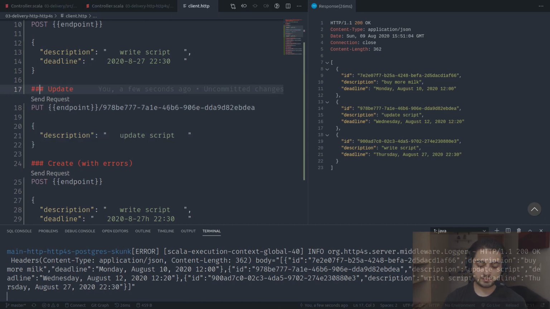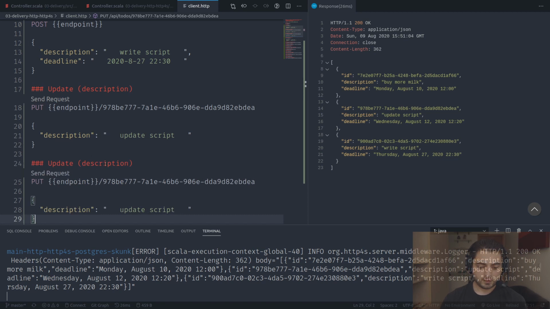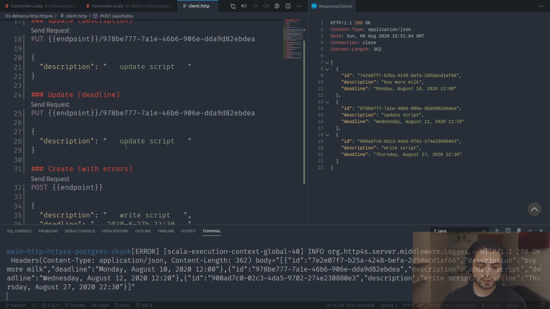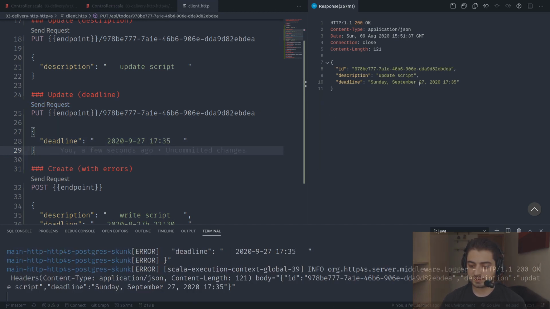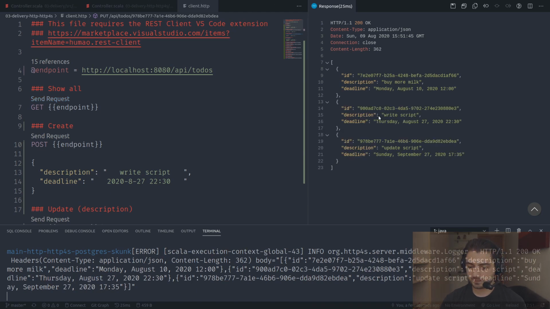Okay, let's do the same thing with the deadline. So I'm going to say over here, update description. Over here, we're going to say update deadline. I'm going to just copy that, paste it over here. That's going to be deadline. Deadline. Let's put it into September 17. I'm just doing some random stuff. Okay. All right. This is the same ID. So now it's September 27, which happens to be a Sunday, 1735. Let's go to show. Ta-da.